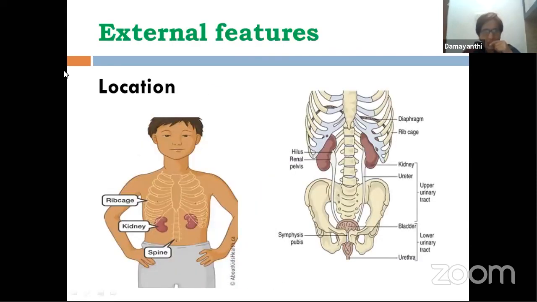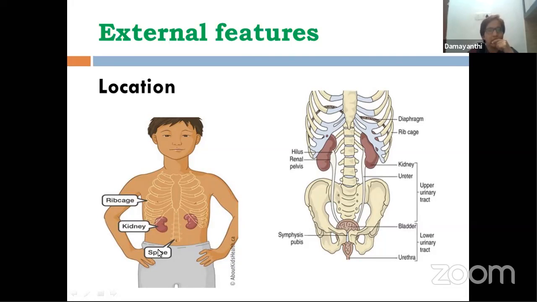Let's try to understand the location of our kidneys. Where are kidneys located? Kidneys are located in the abdominal region of human beings. In the very first lesson, you understood that our body is divided into two regions. This upper portion is called the thoracic region, where our lungs and heart are situated.